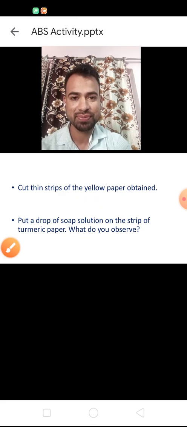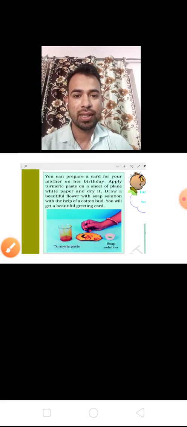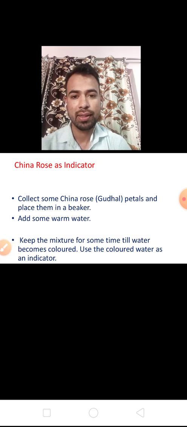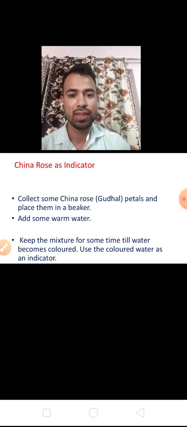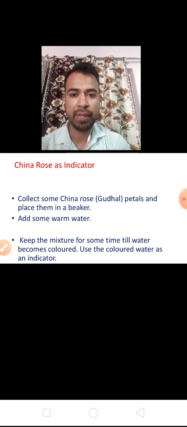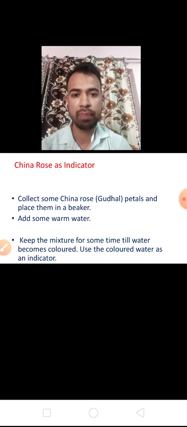Now the next one is the China rose indicator. China rose is also a natural indicator that is used to determine whether a given solution is acidic or basic. For the requirements of this activity, we want some China rose petals, like gudhal petals.